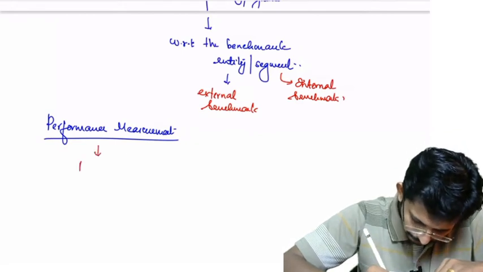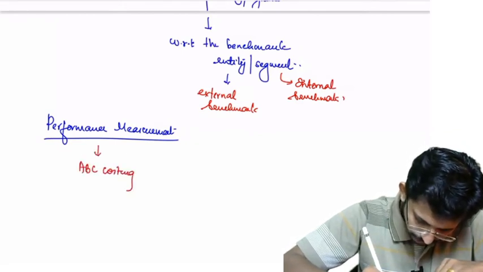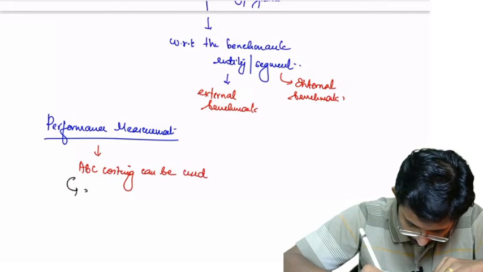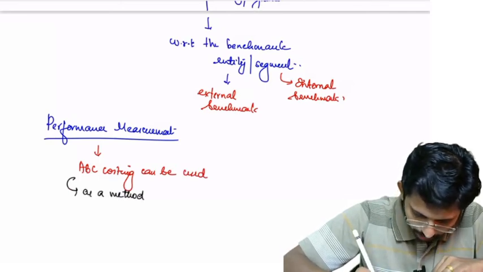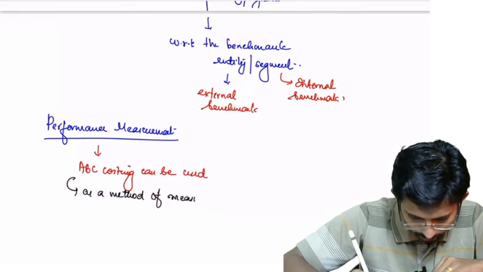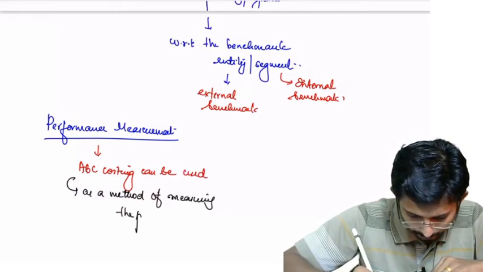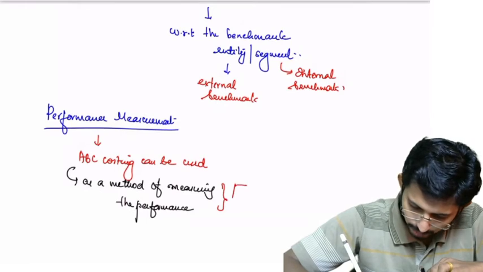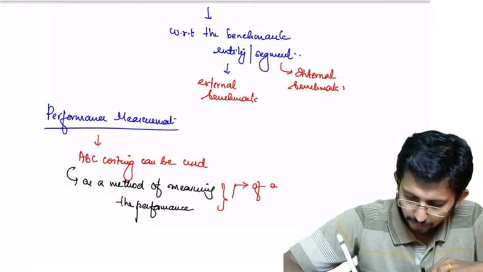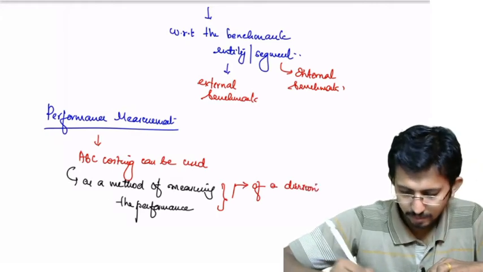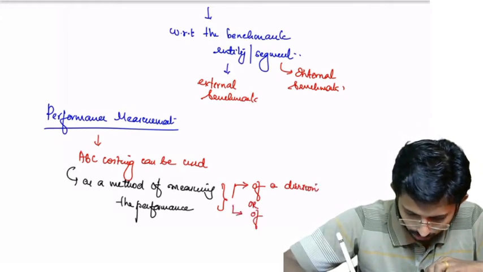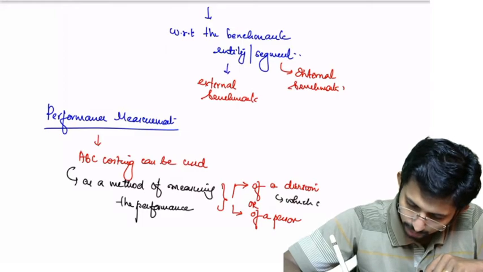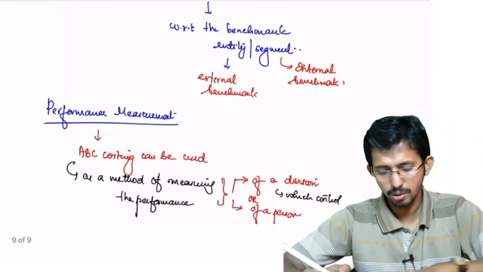So you can write: ABC costing can be used as a method of measuring the performance of a division or of a person, division which controls the activity.